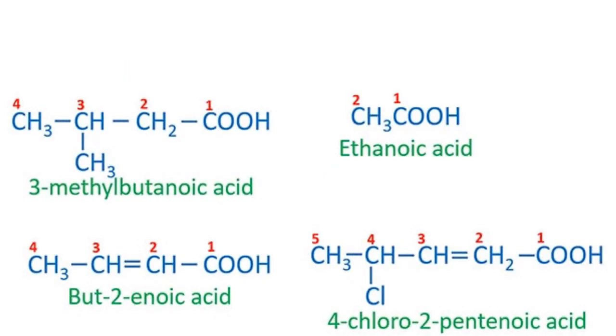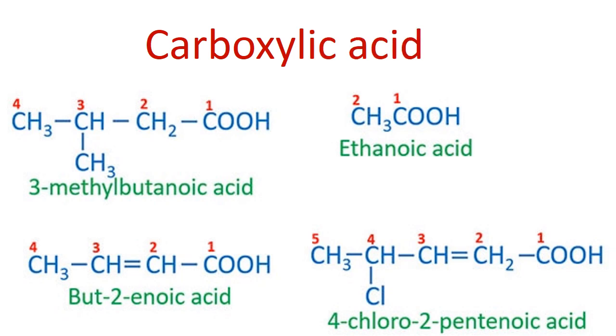Here comes carboxylic acid. And for this, what do I have to do? First of all, I have to select the longest carbon chain, and that is 4 carbon atoms, including carboxylic acid. Always remember, the carboxylic acid name will come in the suffix, like here it is butanoic acid.